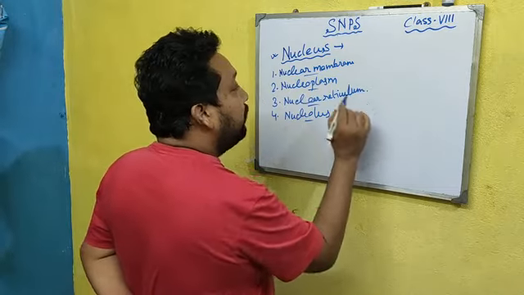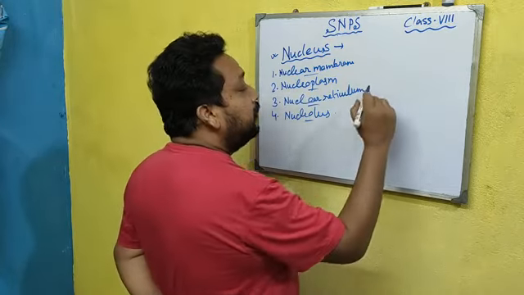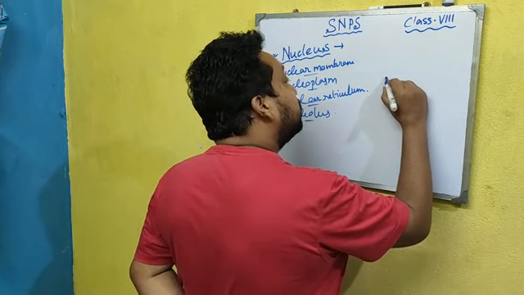First of all, nuclear membrane. So we have to first draw our nucleus.